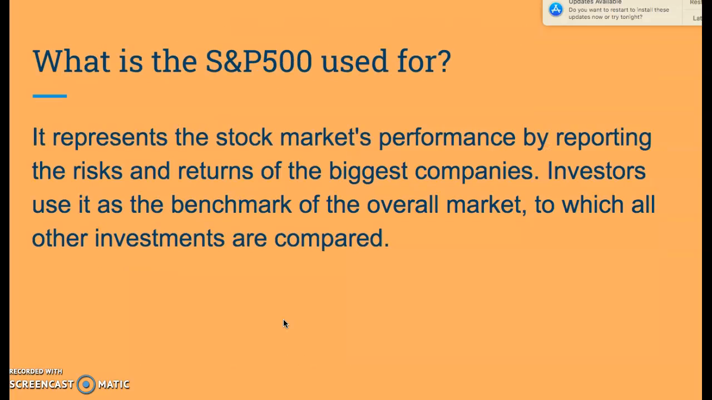So why do we use the S&P 500? Well, it represents the stock market's performance by reporting the risks and returns of the biggest companies. Investors use it as a benchmark of the overall market, to which all other investments are compared. So if we as a firm are doing better than the S&P 500, we say we have a positive alpha, and that's a very good thing.